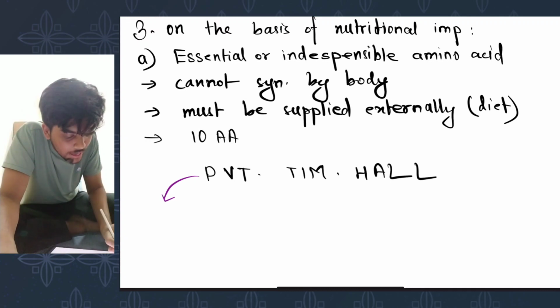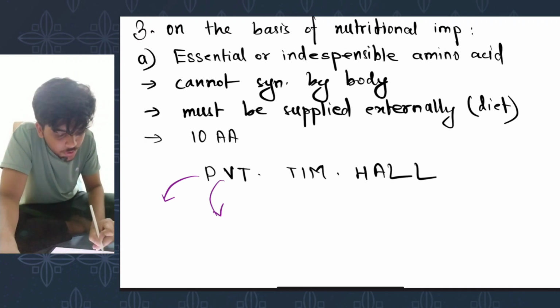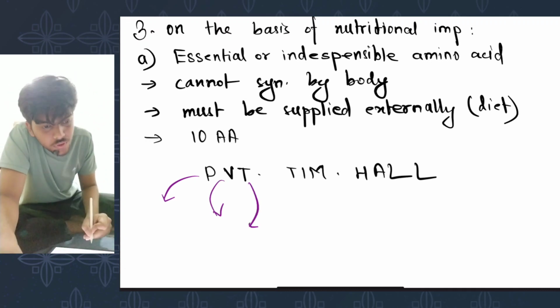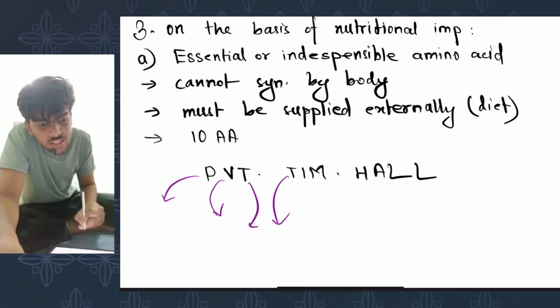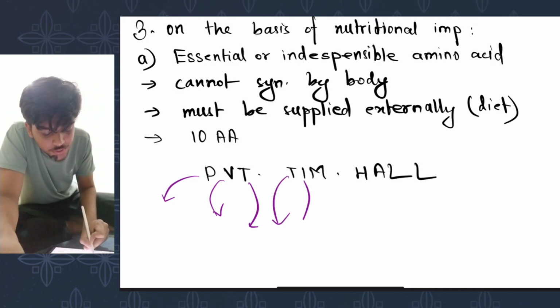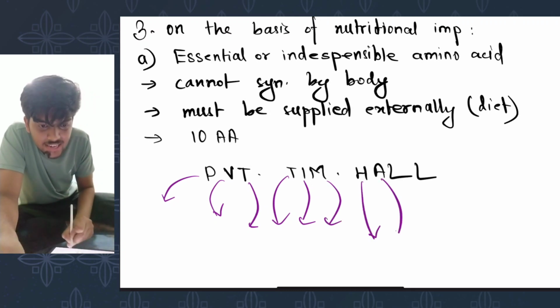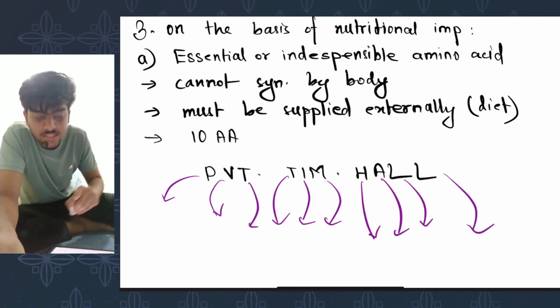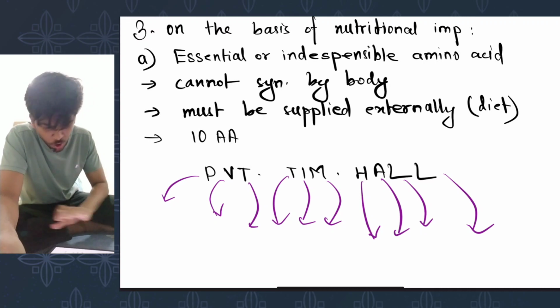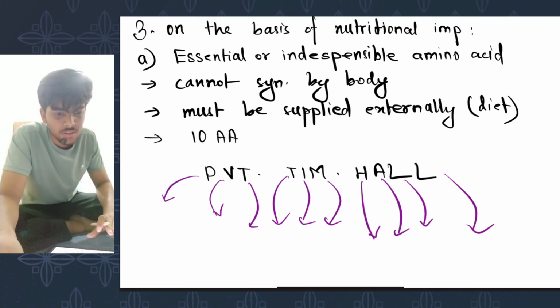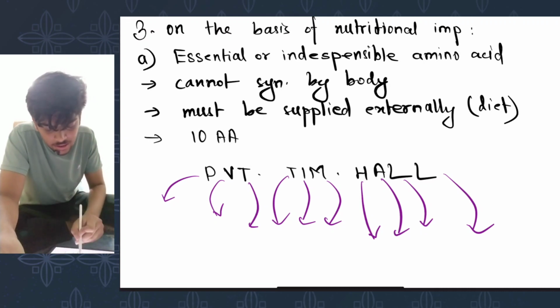P stands for phenylalanine, V stands for valine, T stands for threonine, another T stands for tryptophan, I stands for isoleucine, M stands for methionine, H stands for histidine, A stands for arginine, L stands for leucine, and the last L stands for lysine.